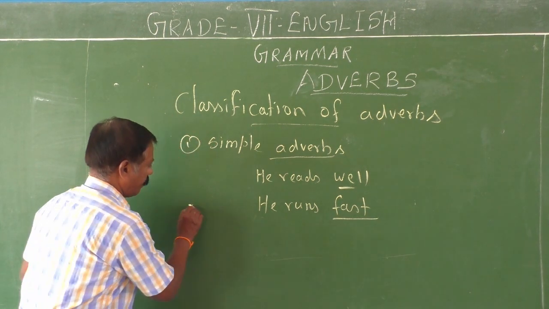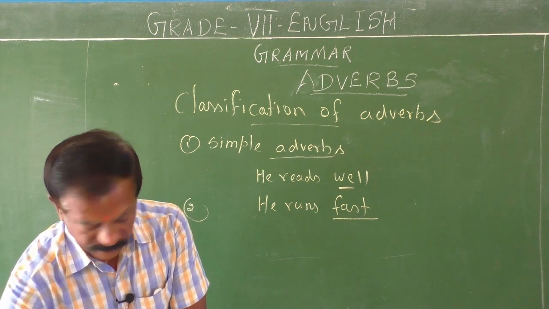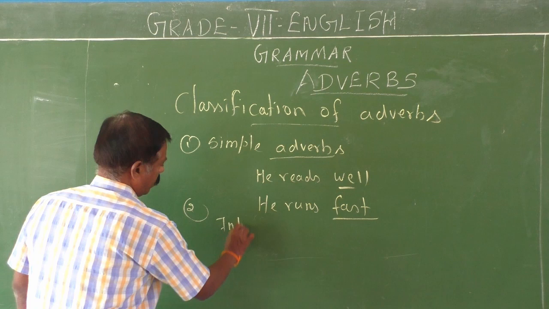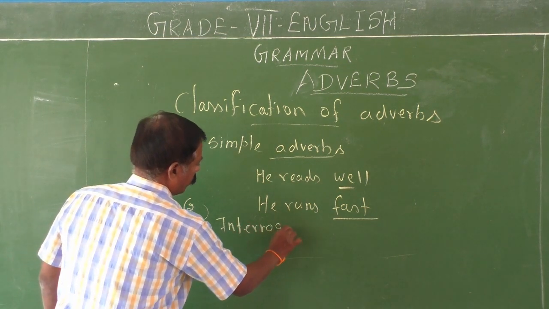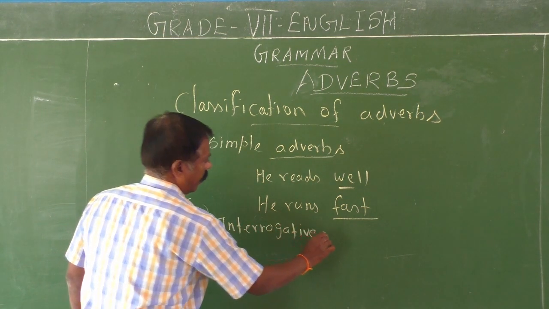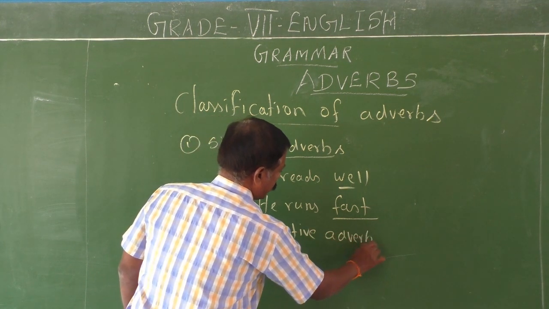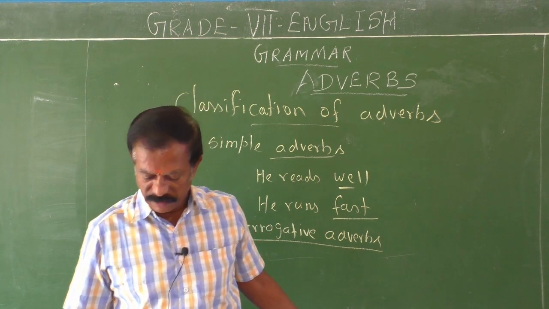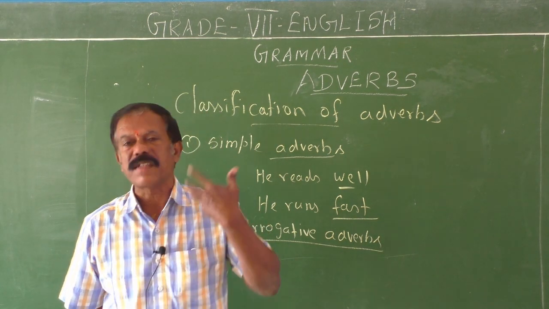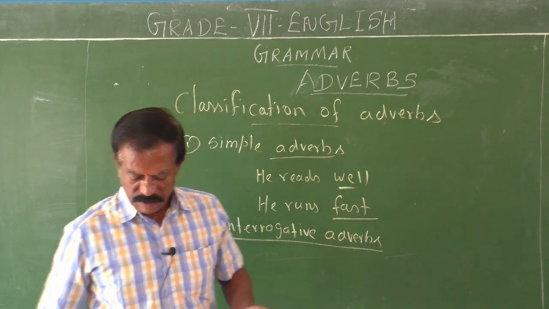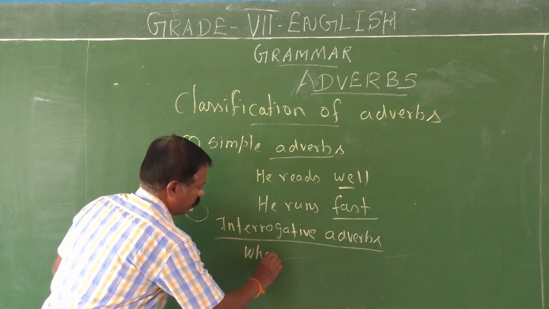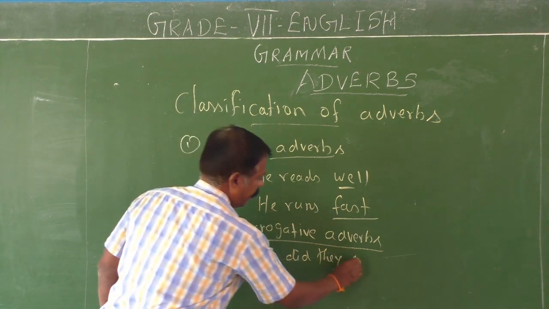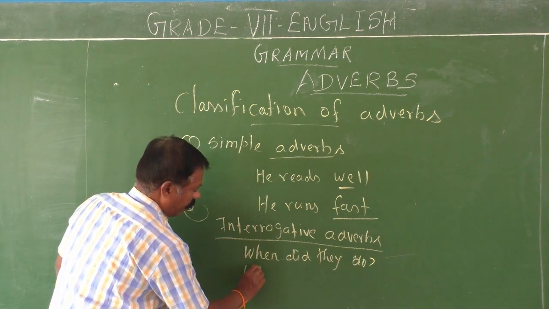Okay, children? Next. See, the second classification is interrogative adverbs. What do you mean by interrogative adverbs? The name itself vividly describes the function of an interrogative adverb. An interrogative adverb is used to ask questions. When did they do? Where are you going?